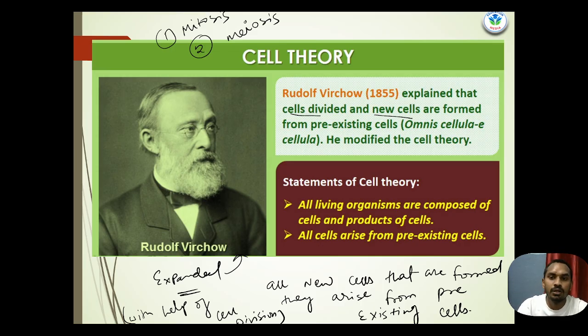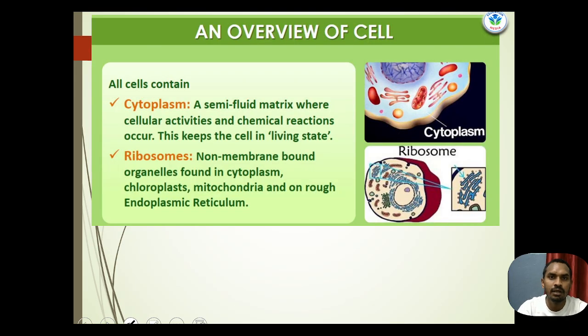So the statement of cell theory is: all living organisms are composed of cells and products of cells. The next statement, or the expanded, modified statement, is: all cells arise from pre-existing cells. In a single statement, it is stated as omnis cellula e cellula. So this is all about cell theory. Let's discuss an overview of the cell.